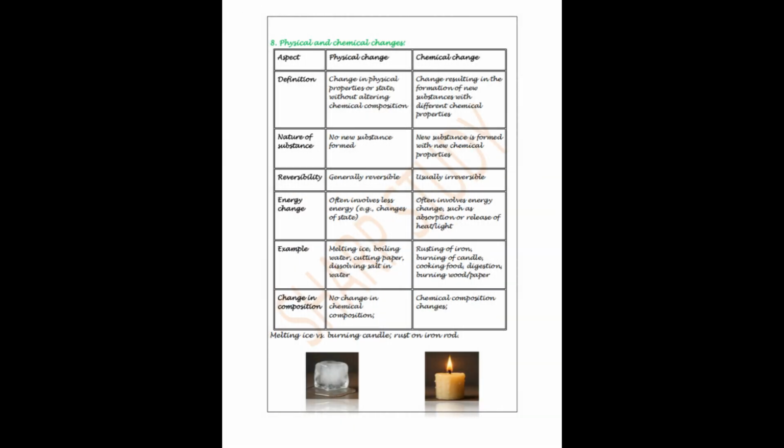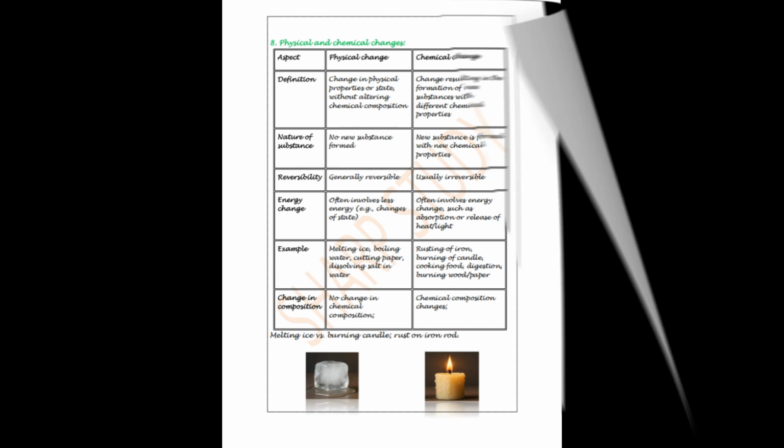Changes around us can be classified as physical or chemical. Physical changes, no new substance is formed. For example, melting ice or boiling water. Chemical changes, new substances are formed with different properties. For example, rusting of iron or burning of candle. Physical changes are usually reversible, but chemical changes are mostly irreversible.